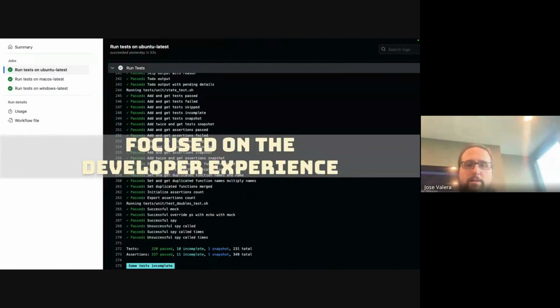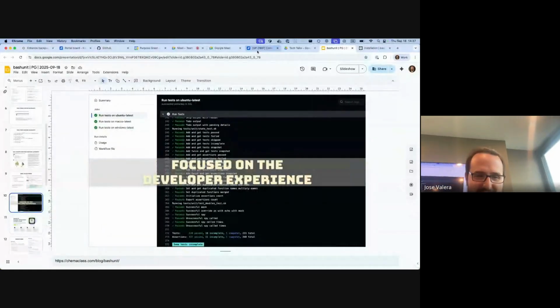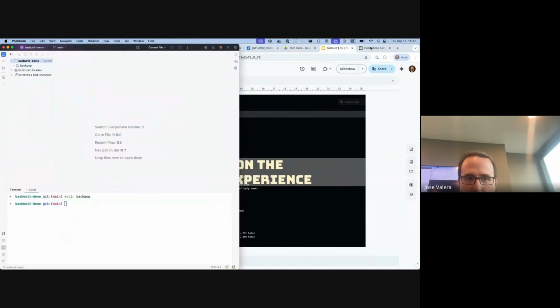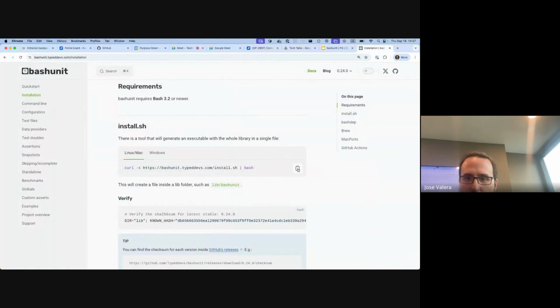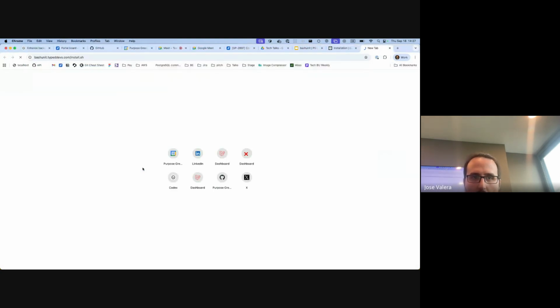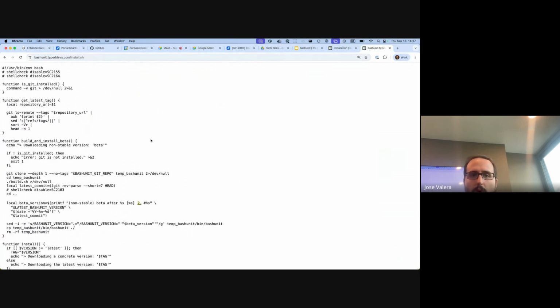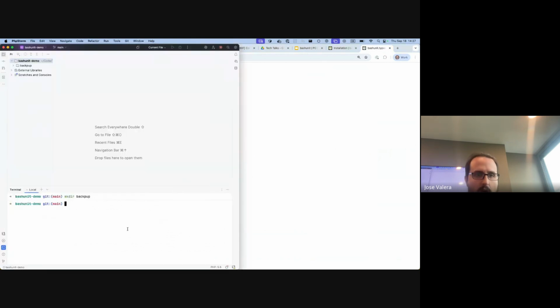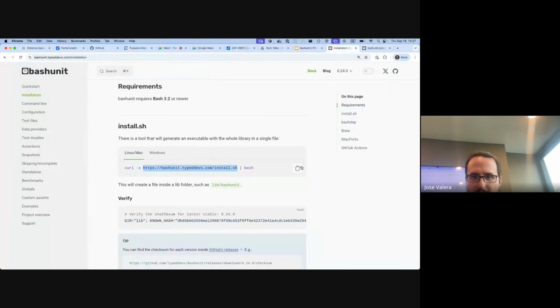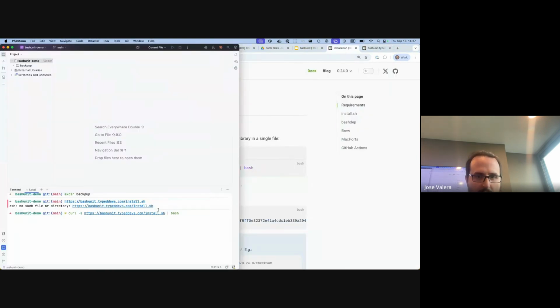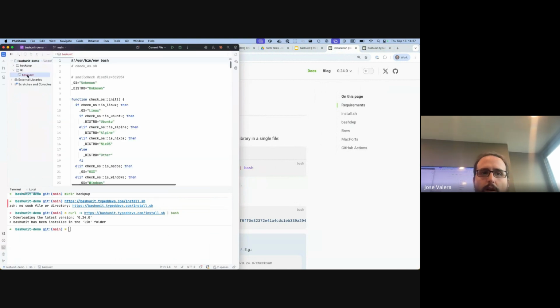Okay, now just focus on the experience, and now let's go to a bit of the demo I wanted to show. So let's go install it. I copied the installer. This thing here is all in the project. This is the bash script that basically downloads the latest version of bashunit. Of course, I need to do the curl, copy the whole thing. So that's it. We have here the latest version, 0.24.